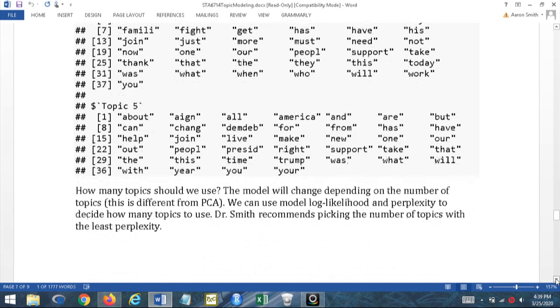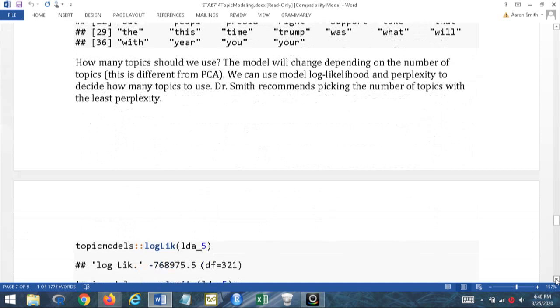All right, so something that we need to consider, how many topics should we use? Something to remember when you do this is that the model will change depending on the number of topics we choose. This is different from PCA. In the topicmodels package, there are log likelihood and perplexity measurements for our LDAs. So then we can use those to get a guide on what we should do. I personally think perplexity is the better way to go for this, but log likelihood is definitely a reasonable one. That's based off the maximum likelihood estimate.